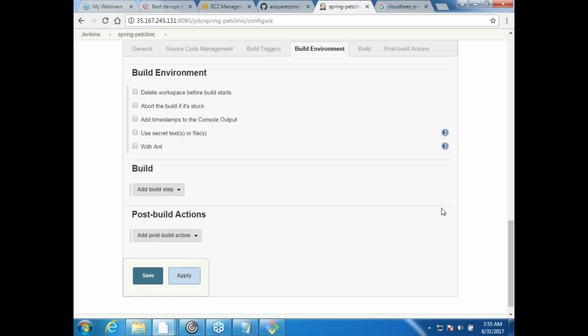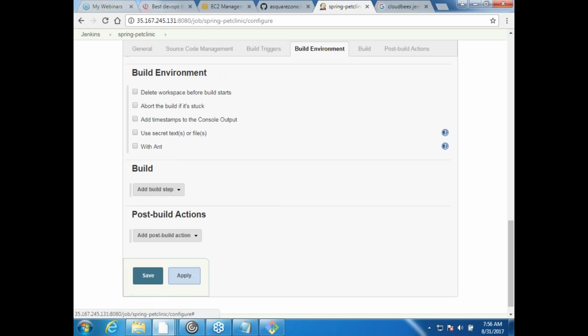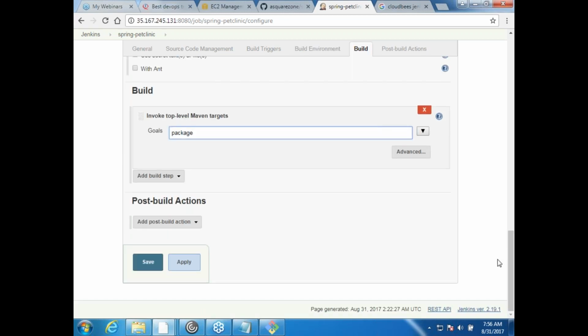And then what is your build environment? I'll come back to what this workspace is later, so I'm not going to select any of these options. And then here, build. What is our build step? I want to invoke top level Maven targets. And what are the Maven goals I want? Package. That's it, right? This is what I wanted. And after that, do I want to do anything? No. As of now, I don't want to do anything. So I would save this.